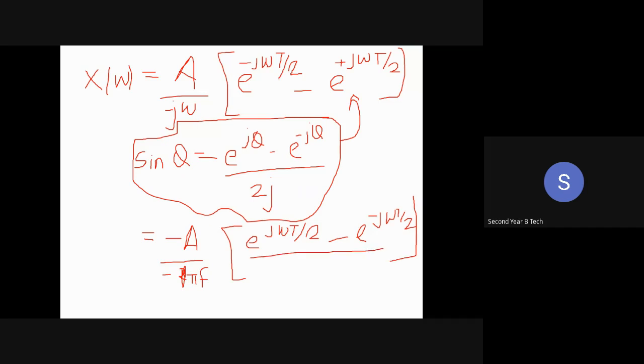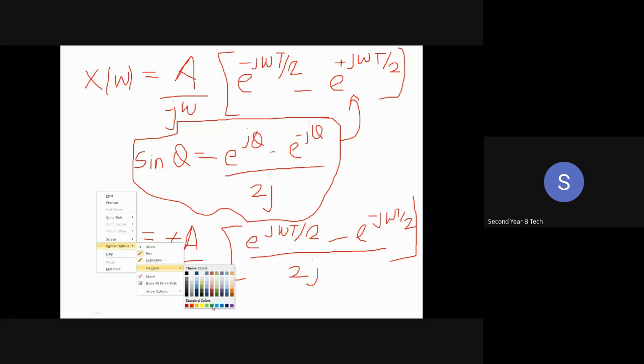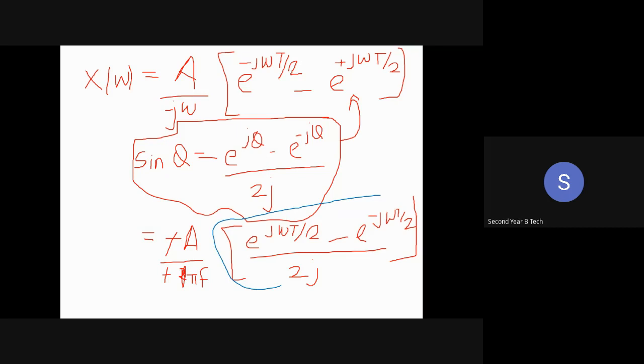ये वाला जो मेरा था ना यहाँ पे 2, वो 2 I have written अंदर ले लिया और इसमें से जो j बाहर था, j ओमेगा था ना, तो j I have taken inside and 2 I have taken inside, and this minus and this minus will cancel out. Okay, so now what is this? What am I getting? Which this equation represents? Sin theta. Can I consider this as the same sin theta? So the same can be written as, what is the value of theta then?